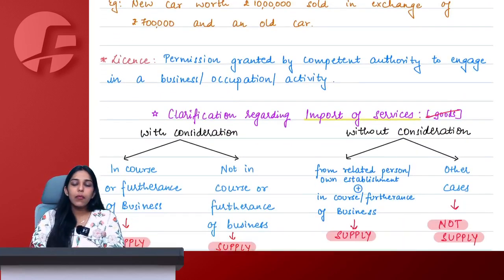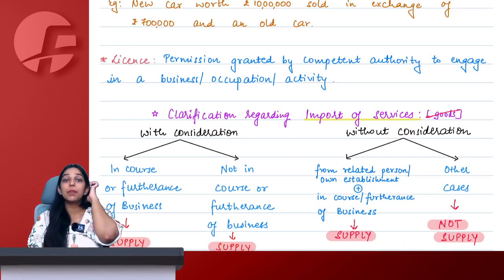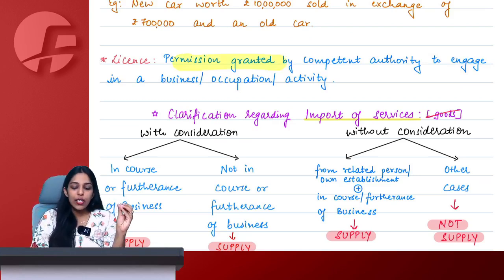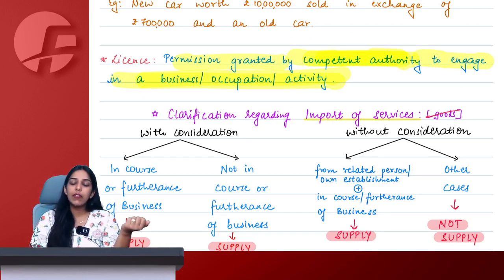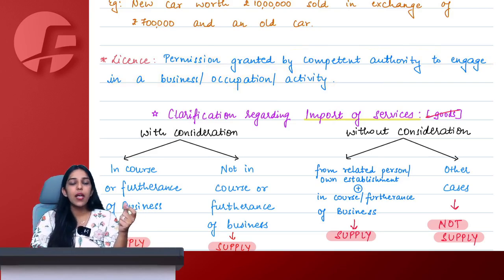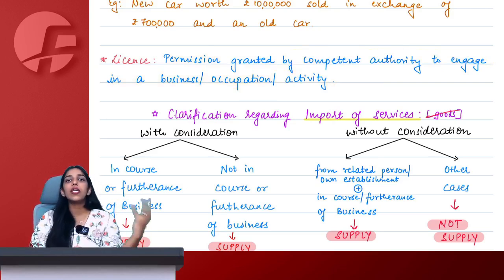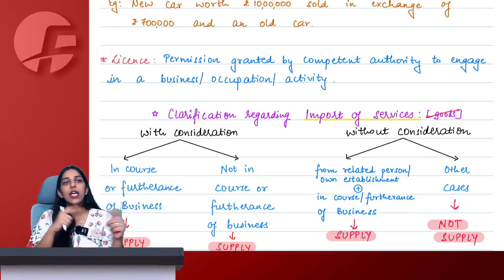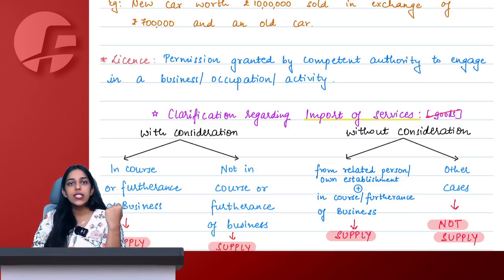Okay, ma'am, what about license? License simply means paying money to get some kind of permission or authority. That is obtaining license. So, permission granted by a competent authority to engage in a business, occupation or activity. Let's say I wanted to deal with a particular chemical, where I have to take permission of the regulatory body. Only then I can use that chemical. So of course, to get that license, you will have to pay some kind of fees. Again it becomes a transaction in course or furtherance of business and qualifies as a supply.